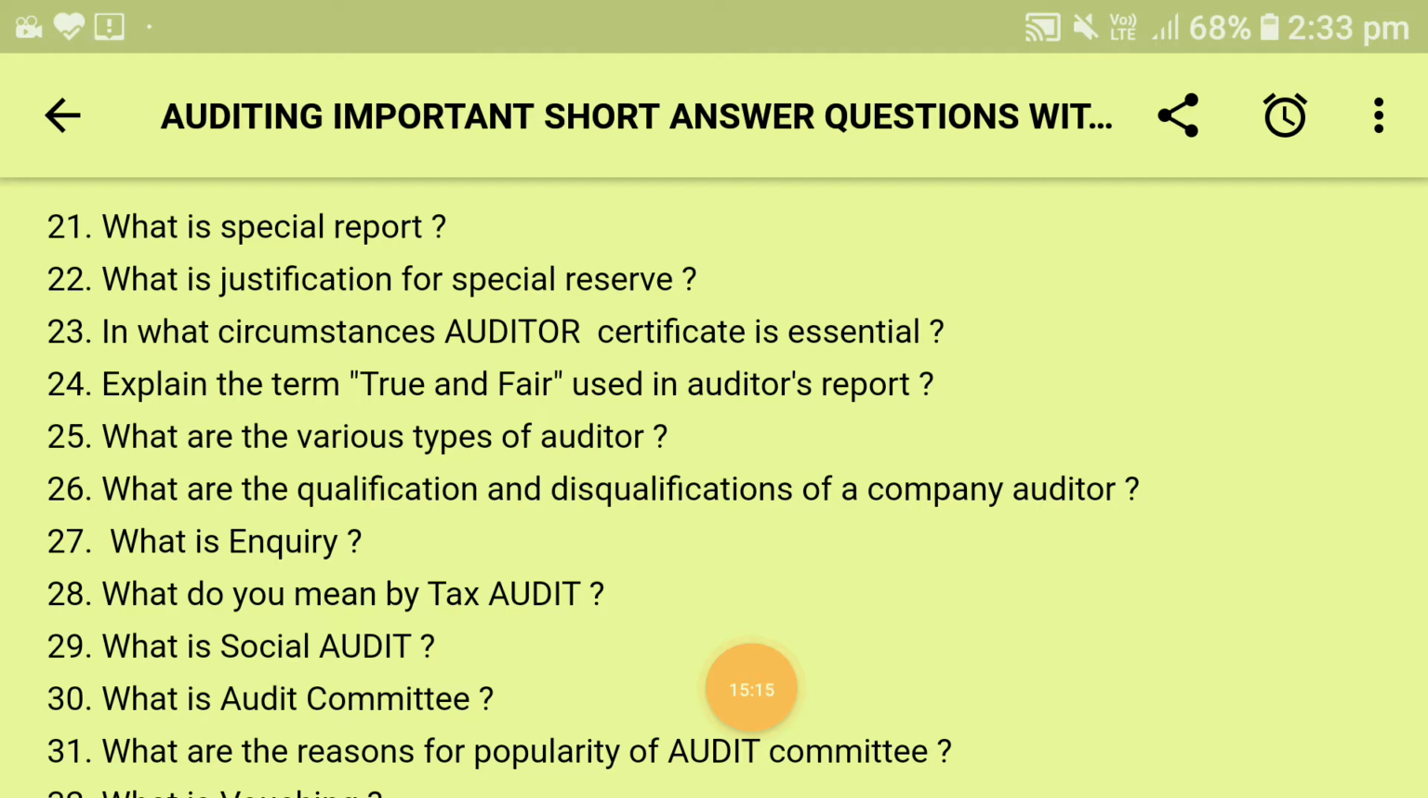Next comes, what is inquiry? What do you mean by inquiry? It consists of seeking information from knowledgeable persons, both financial and non-financial, inside or outside the entity.